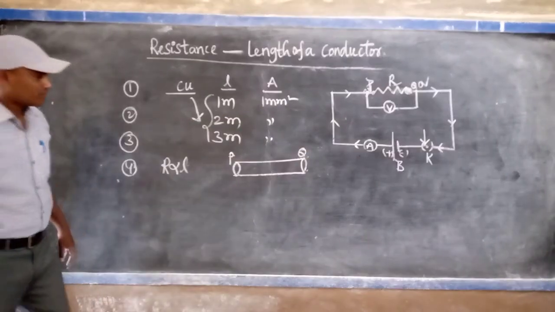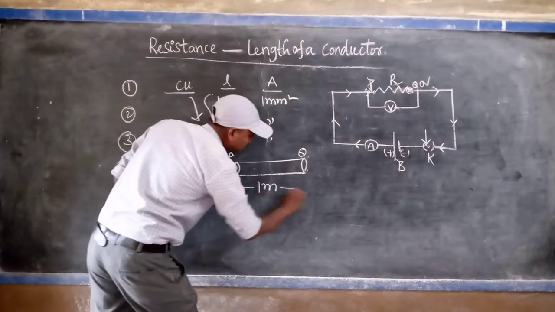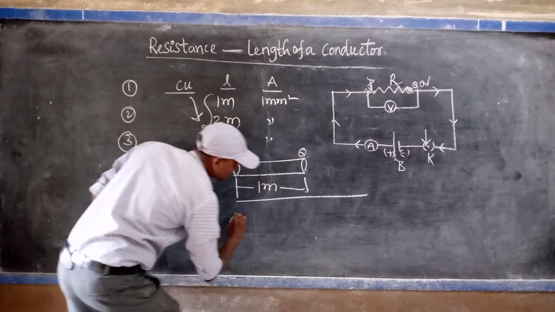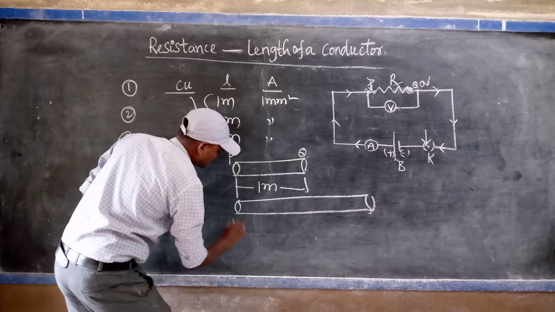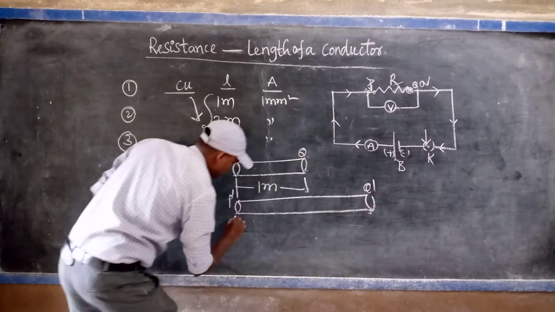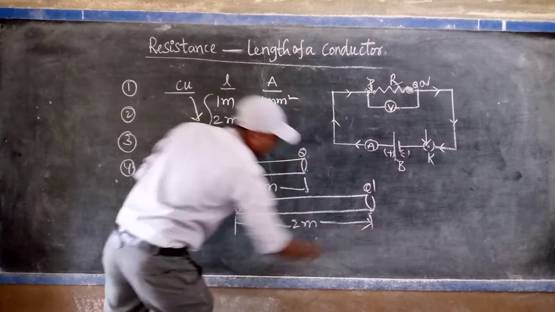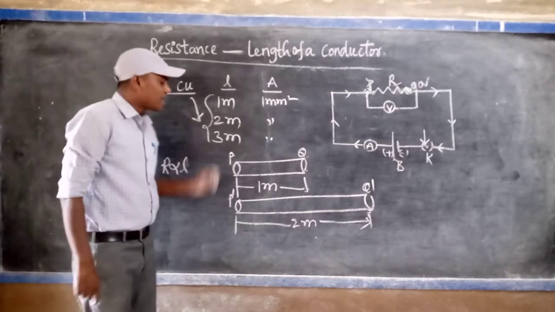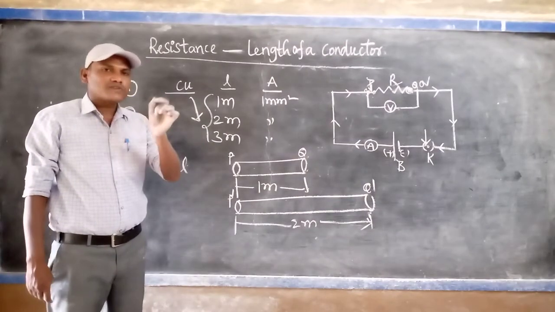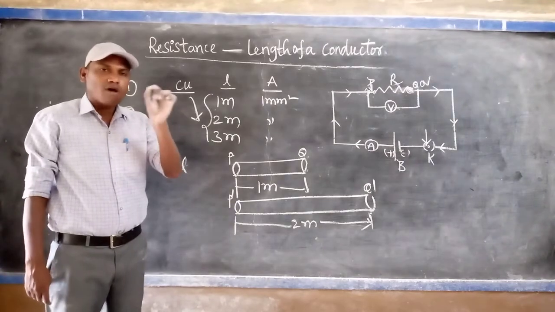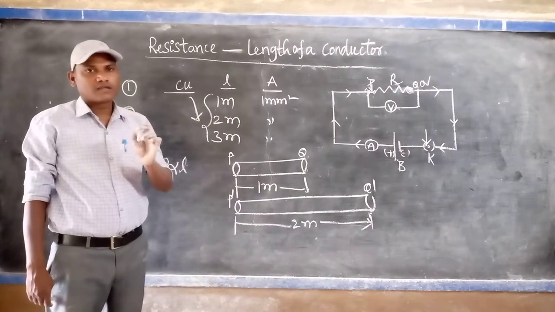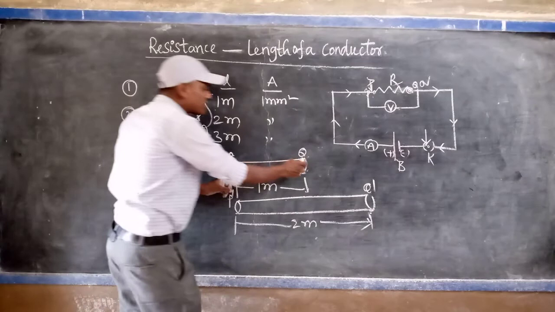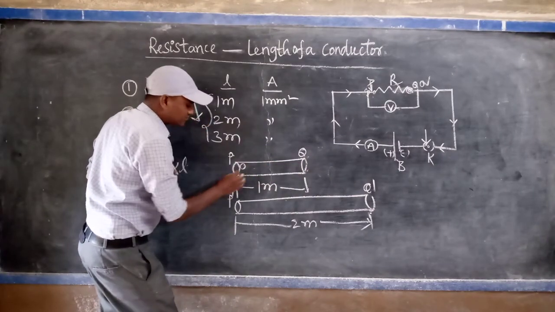Here, it is the 1 meter length. It is how much? 2 meter length. That's why you are observing that. Resistance is nothing but the obstruction, the opposition offered by the conducting material when the electrons flow in it. Here in the 1 meter length of the conductor, we are considering just one electron.